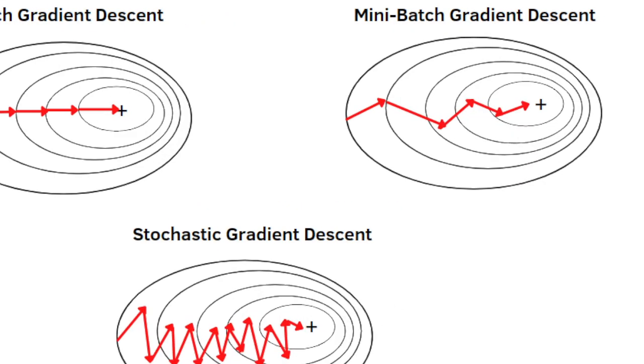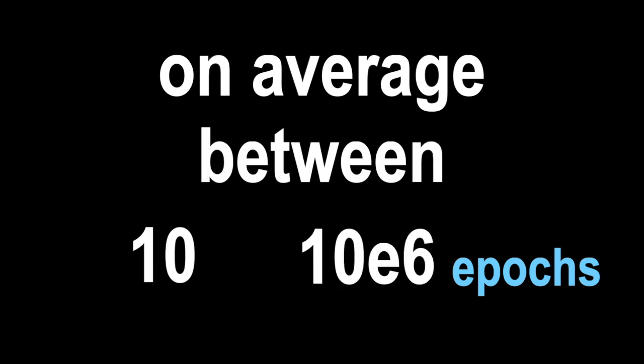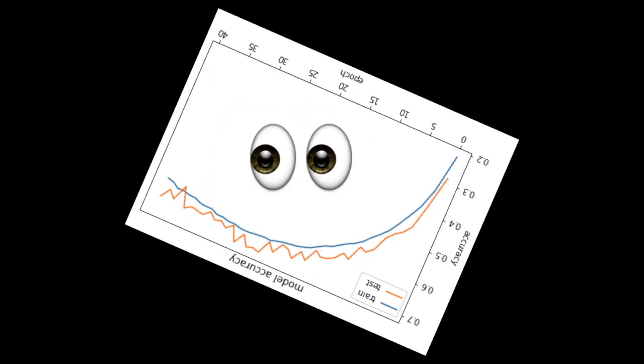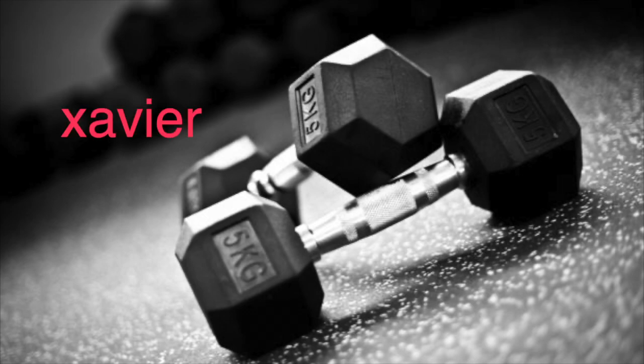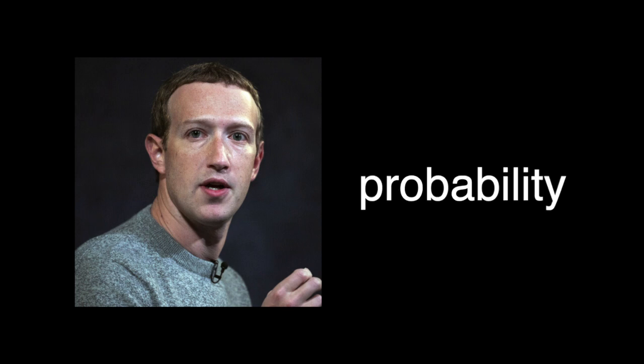Our models were trained using mini batch gradient descent with the Adam optimizer of batch size somewhere between 1 and, well, 3, for an average between 10 and 1 million epochs. Weights were initialized with Xavier initialization because, well, Andrew said so. We used a learning rate of 0.000000001 that was decayed with the plateau scheduler and deployed dropout probability somewhere between 0 and 1.